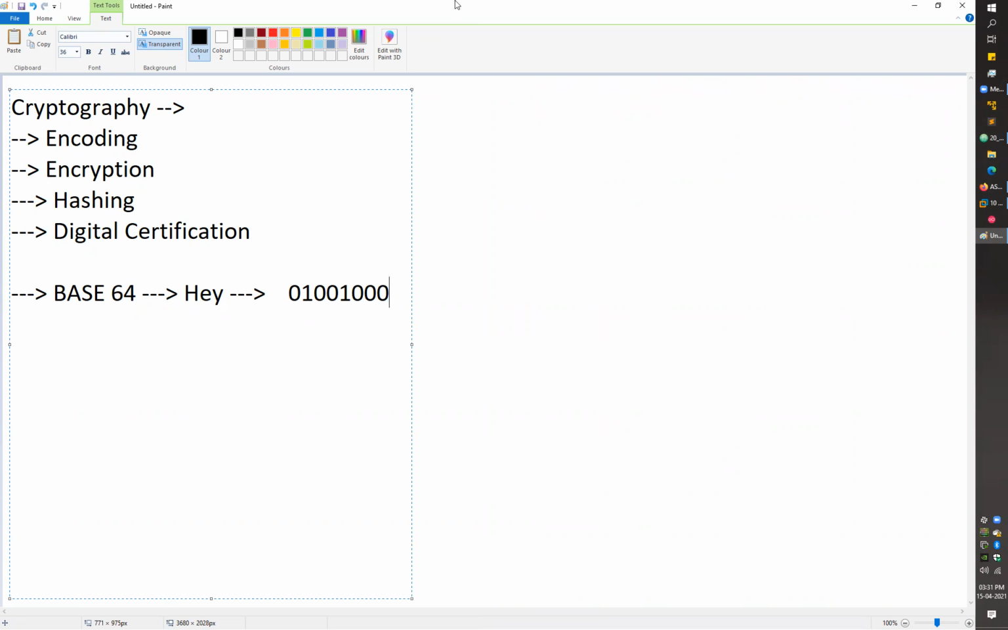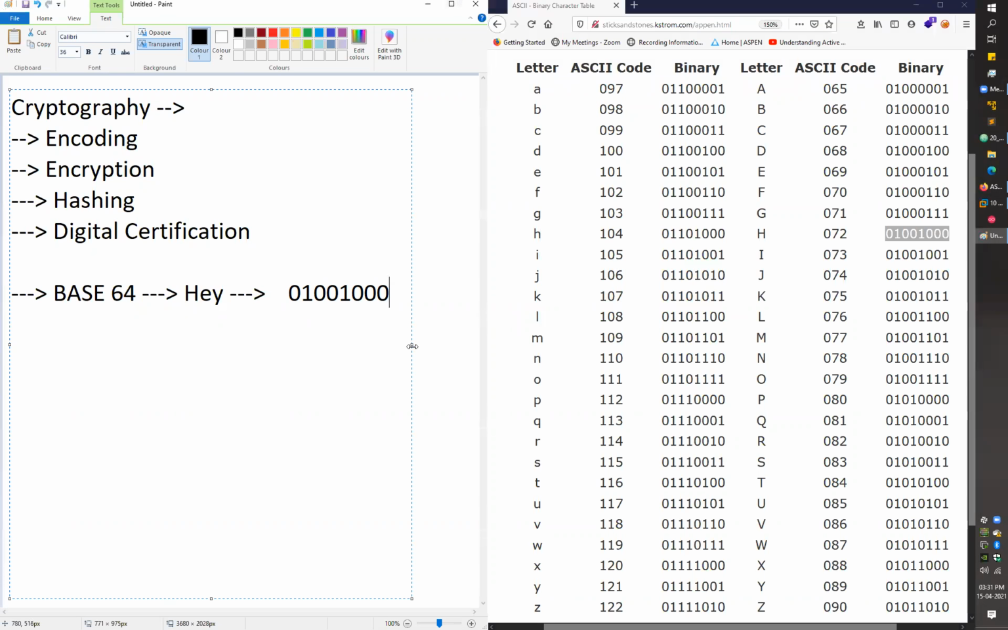Let me make it small and move it aside. So I'm going down here. Okay, so this is the binary value for the character. Let me write it here. This one is the binary for the character H.